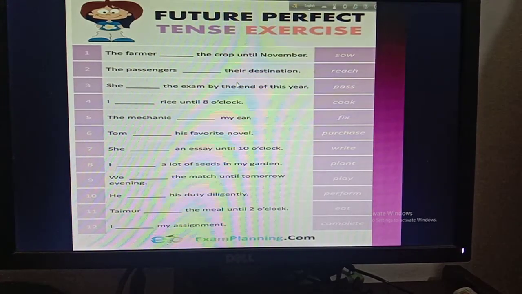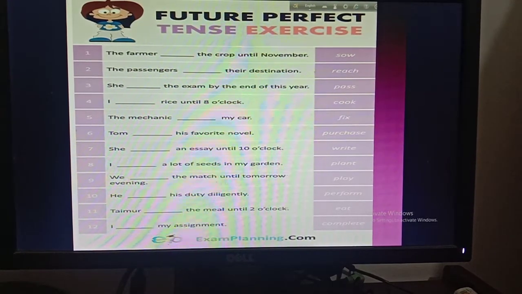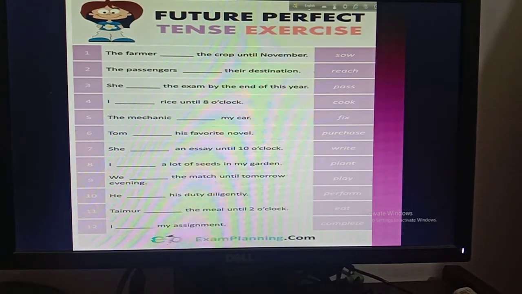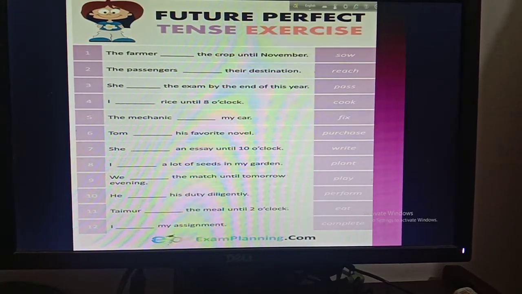And boys, when we'll do the revisions, I will give you some more exercises on future perfect tense. And now I think this is enough for you. First of all, you have to learn the definition, uses, then examples, and then the structure. And after learning all of these things, you will do this CW. Okay, boys, without learning, please don't go for this HW.